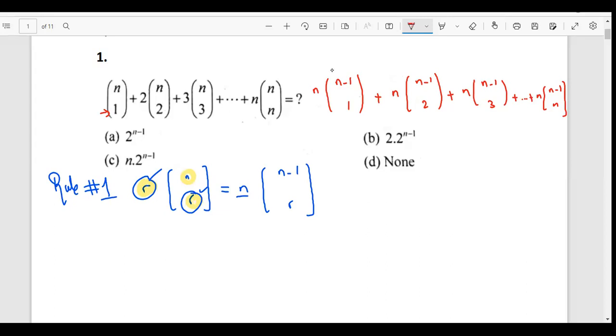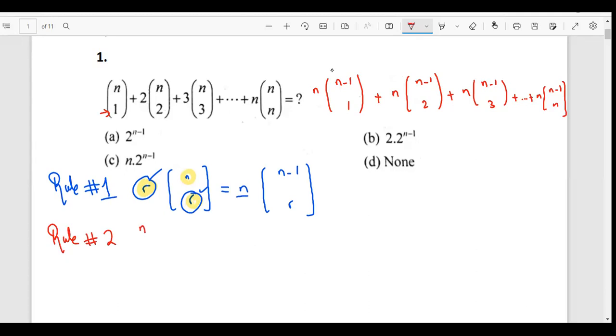The next thing is a rule, and that rule is basically this. I'm writing it down again. It is rule number 2. These rules would be used again and again, so please keep them in your mind. Let me talk about the sum of the coefficients.